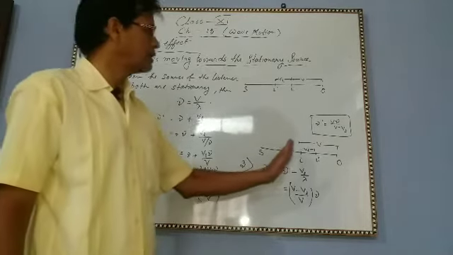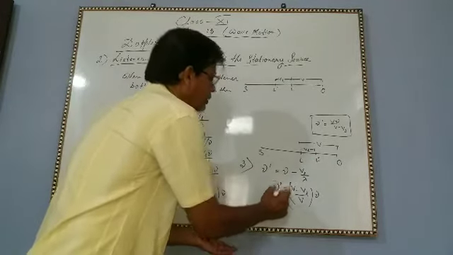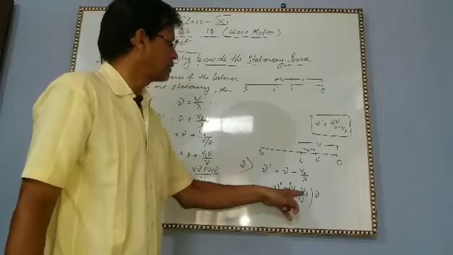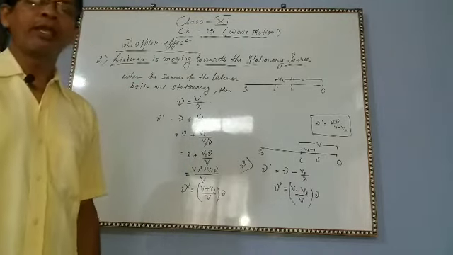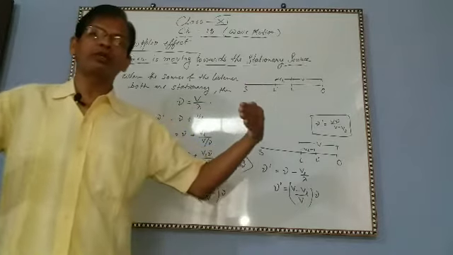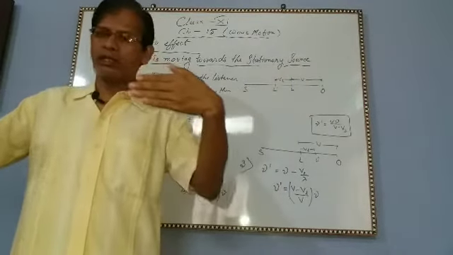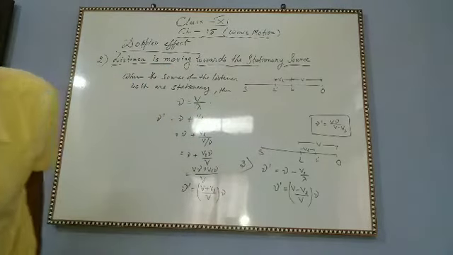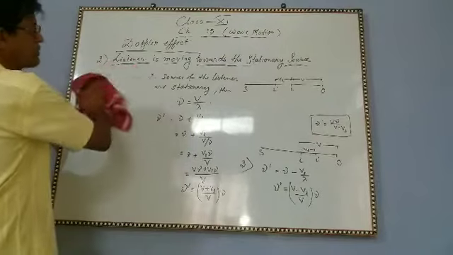And if the listener moves away from the source, you will get nu dash equal to V minus VL by V into nu. Suppose both are moving towards each other this way. Source is also moving, listener is also moving. Then what will happen? Case 4.